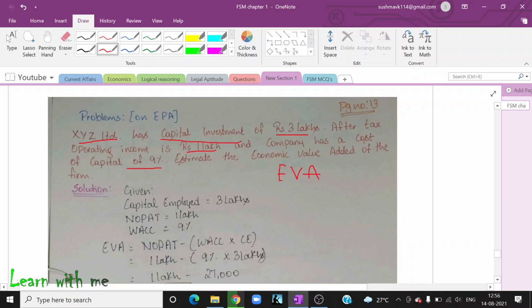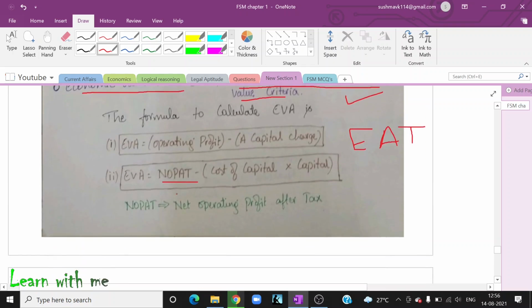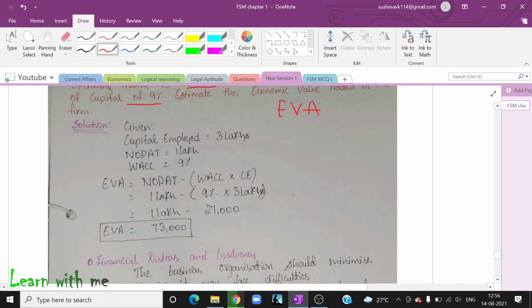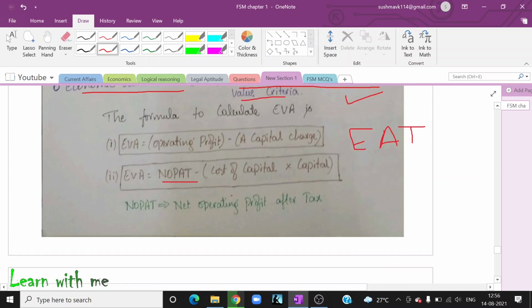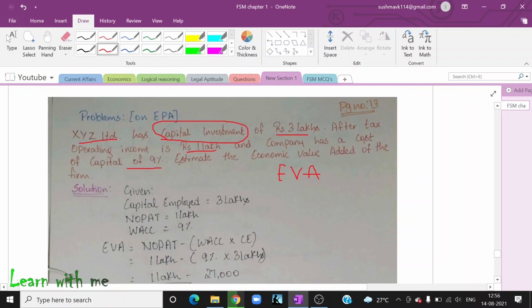They have given us capital invested. Now, what is this capital invested? In the formula, EVA is equal to operating profit minus capital charge, and EVA is equal to NOPAT minus WACC into capital employed. They have not given capital employed, so this capital investment is nothing but my capital employed. Say, for example, I purchase machinery or land. This is my asset, so this is my capital employed, which is 3 lakh.